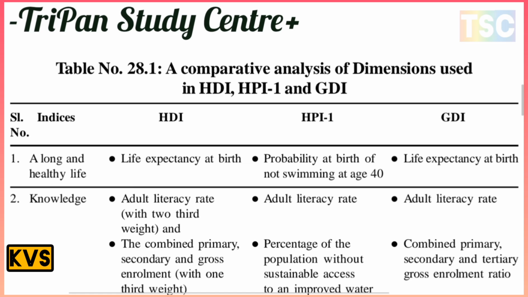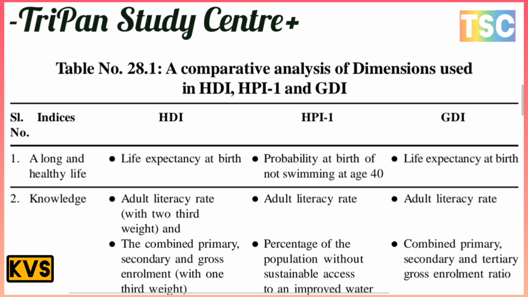And for HPI, according to the knowledge base, the adult literacy rate is an important point. And second, the percentage of the population without sustainable access to an improved water source. That is also important.